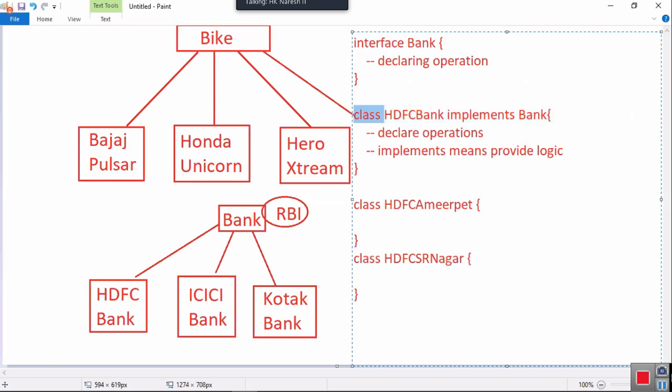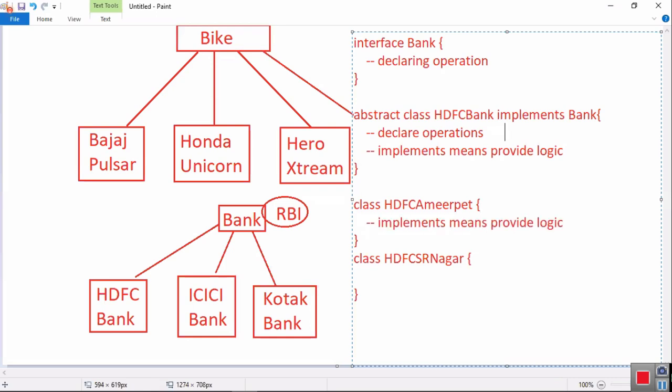Then this should not be an interface, and this should not be a class. Yes or no? It is a combination of both. What is the combination of both? It is an abstract class. Are you catching my point? Repeating once again: in between interface and concrete class, we have one more class called abstract class. What will abstract class do? Abstract class will provide partial implementation.